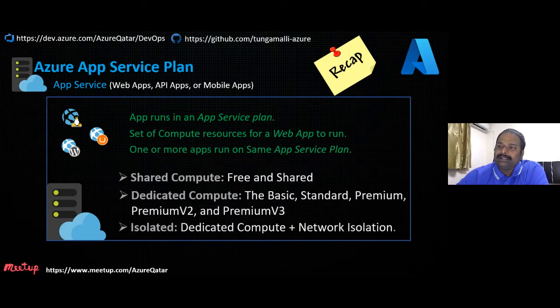This we talked about. In the coming sessions, I think next Monday, we'll talk about compute. You'll come to know what that compute is and what kind of models we have available in compute. Let's say you're going to deploy your app service plan in isolated. With isolated, you get the dedicated compute. You can select the dedicated compute plans, let's say VM SKUs.